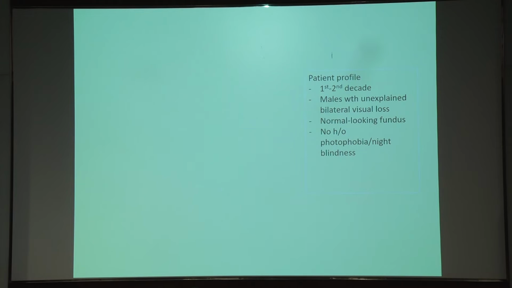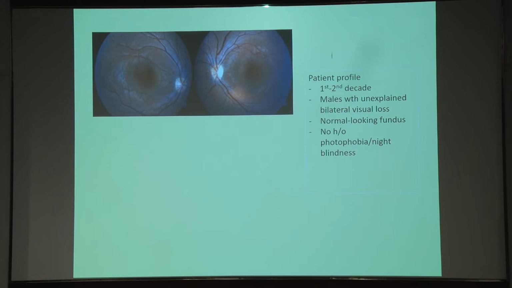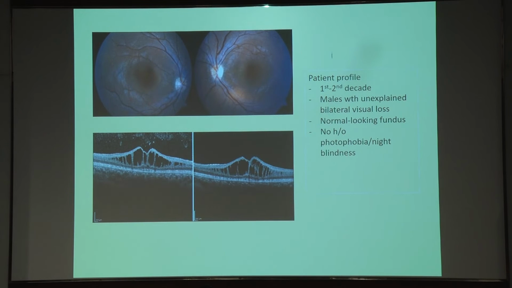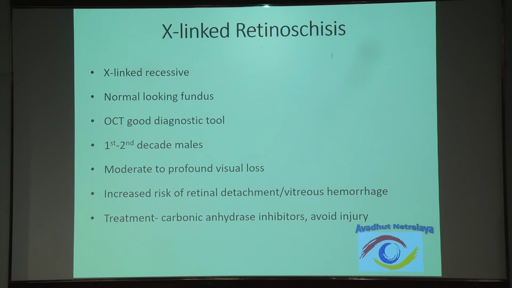Another patient profile: decreased vision in the first or second decade of life, and usually males are affected. The fundus actually appears normal, but on closer look you will see some amount of macular edema kind of picture in the macula. If you see something like this, get a scan done, and OCT will actually help in these cases. This is basically a case of retinoschisis, X-linked retinoschisis. Because it is X-linked, males are more likely to be affected in the second decade of life. Usually it is not a progressive condition.